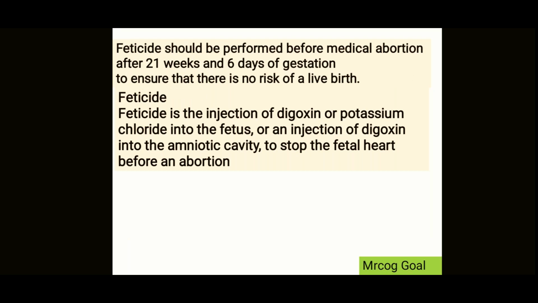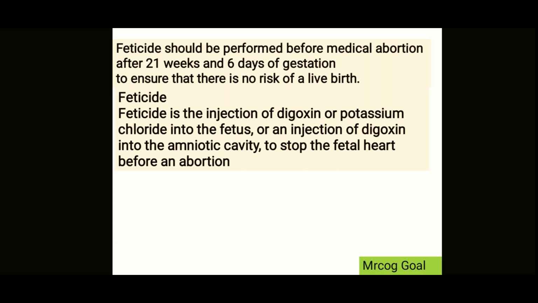Now, feticide should be performed before medical abortion after 21 plus 6 days to ensure that there is no risk of live birth, right? What is feticide? Feticide is the injection of digoxin or potassium chloride into the fetus, or the injection of digoxin into the amniotic cavity, to stop the fetal heart before an abortion.